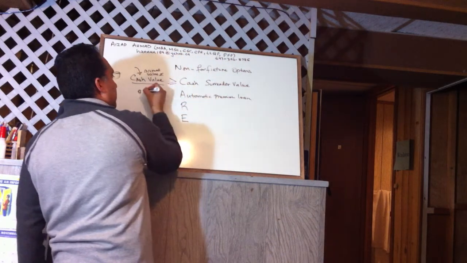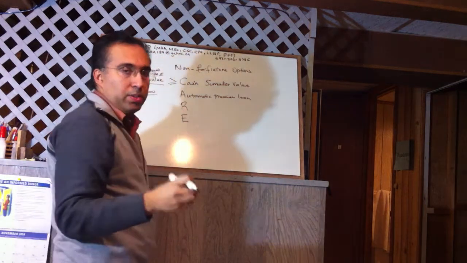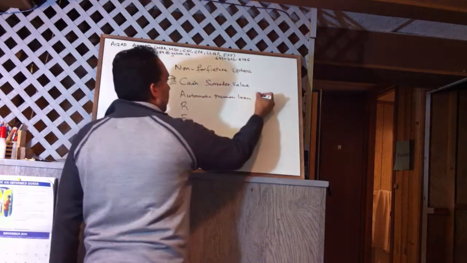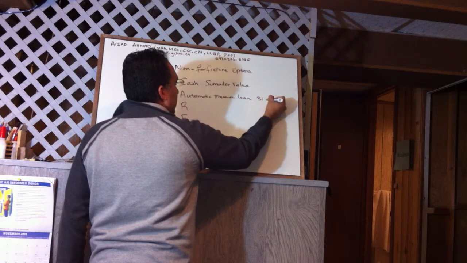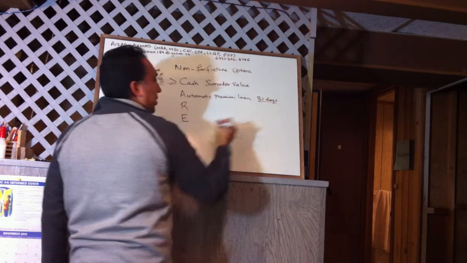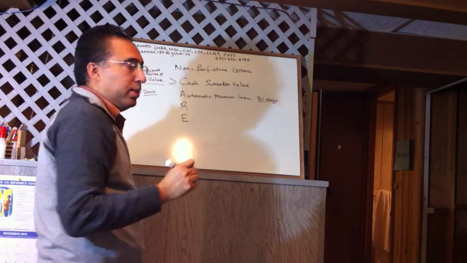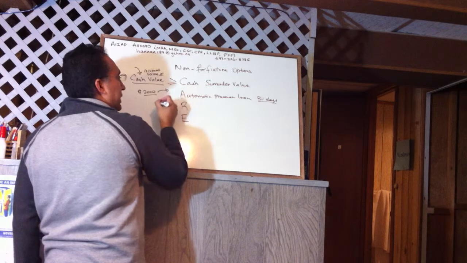Suppose there are $2,000 in the cash value in a universal life policy, and he does not pay the premium for, suppose, 1 month. After 31 days, that is the grace period. When the grace period finishes, the APL will start. The APL, automatic premium loan, means it will be automatically taken from here.